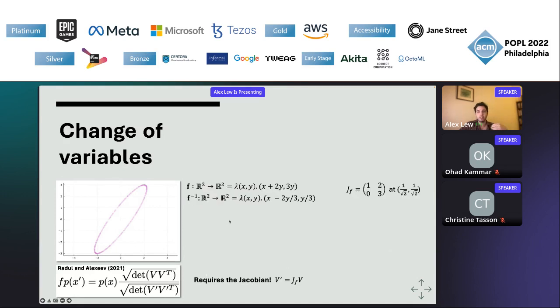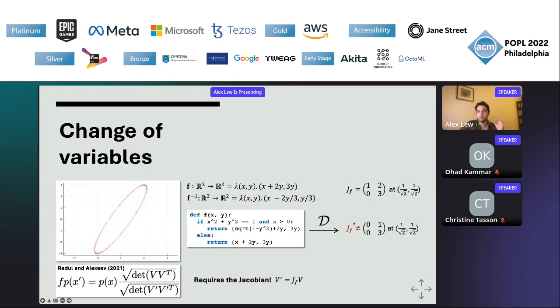Now, if we look at f's definition, we can easily compute the Jacobian, but what if it was implemented slightly differently by the user? So this code implements the exact same linear transformation as this code, except when you're on the unit circle, if x squared plus y squared equals 1, and x is greater than 0, so if you're in the right half of the unit circle, it uses square root of 1 minus y squared instead of x. And that's going to cause AD to compute the wrong Jacobian.